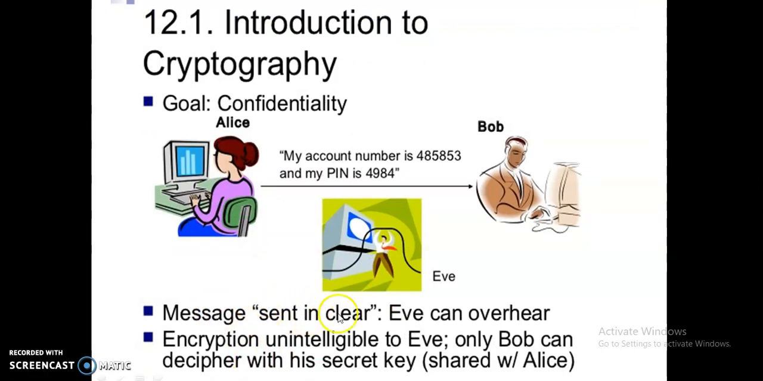The message here is sent in clear, so Eve can overhear it. The encryption is unintelligible to Eve. Only Bob can decipher it with his secret key, because Eve does not have the key. So only Bob will receive the message by using his secret key.